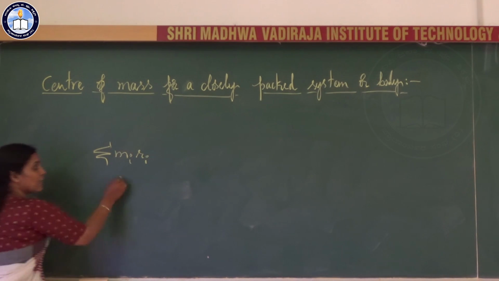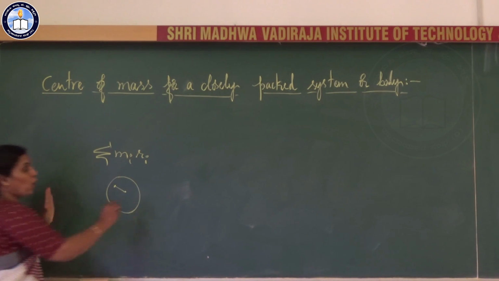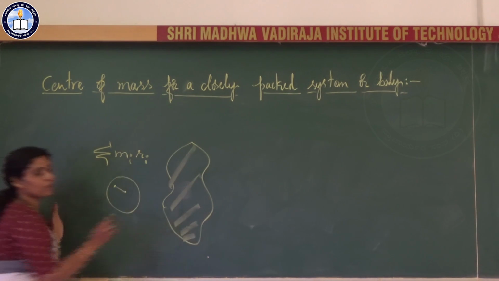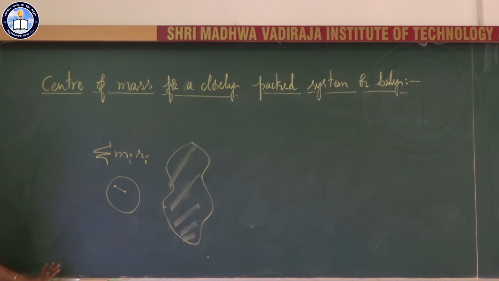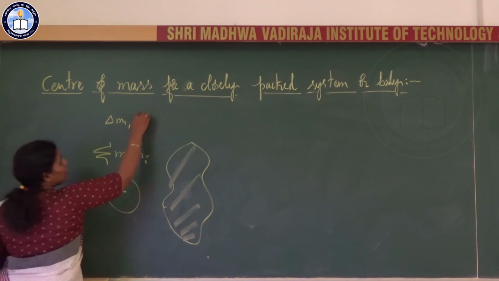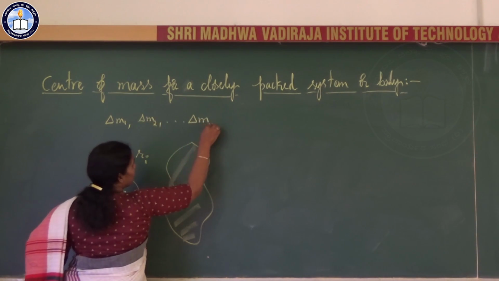Again, the distance between the particles is so small that the whole body can be taken as a continuous distribution of mass. So in this case, we will take small particles of some masses delta m1, delta m2 up to some delta mn.